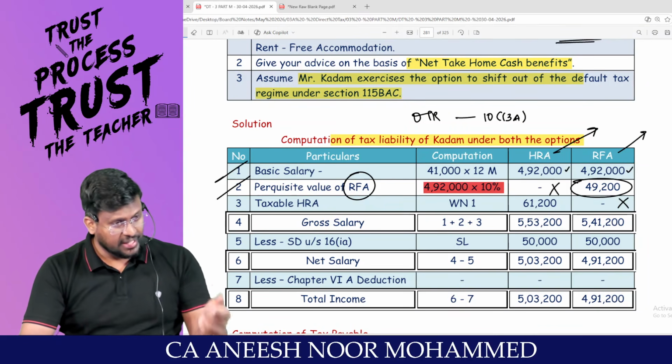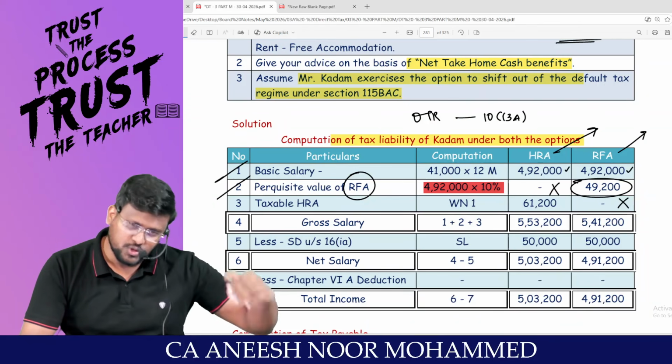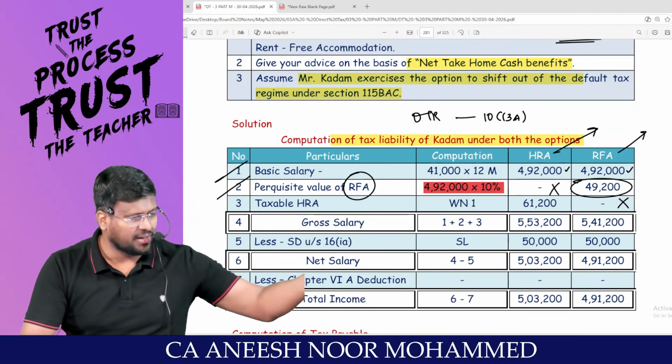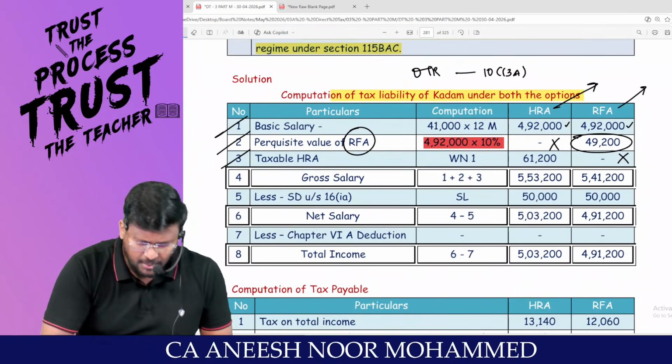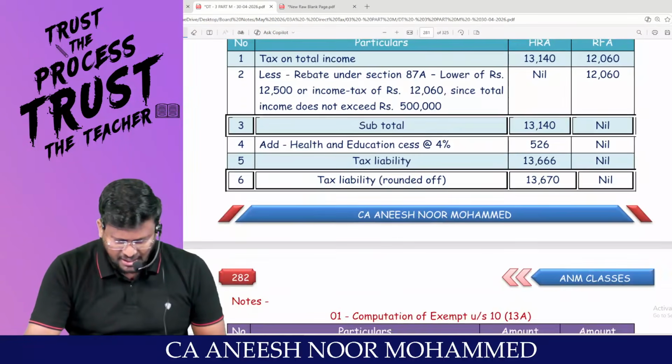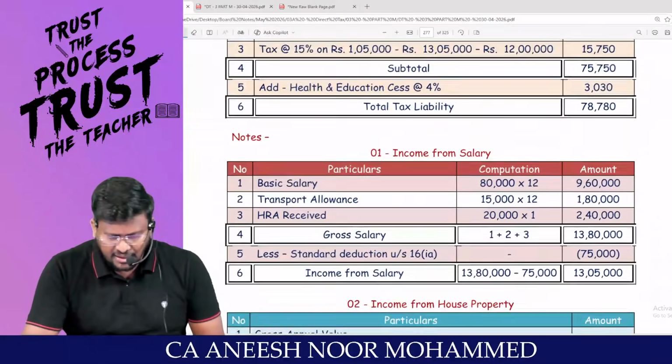That means he got a house from the employer. Now he doesn't need to take a house for rent. No need to pay the rent. Nothing is supposed to be done. Now, taxable HRA. What is taxable HRA? We have to calculate. What is the HRA? The employer said that he is ready to pay.